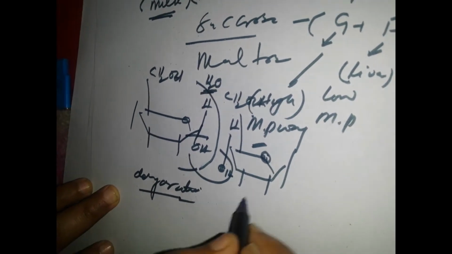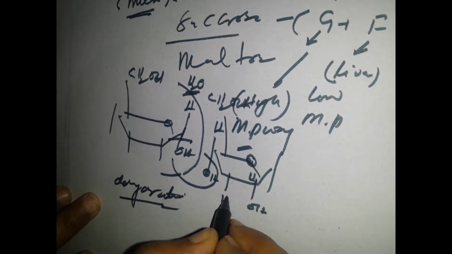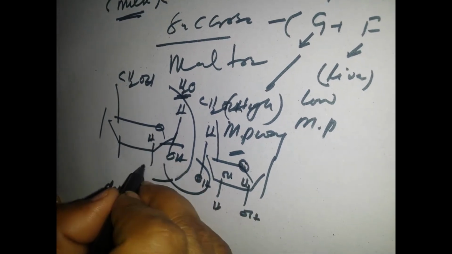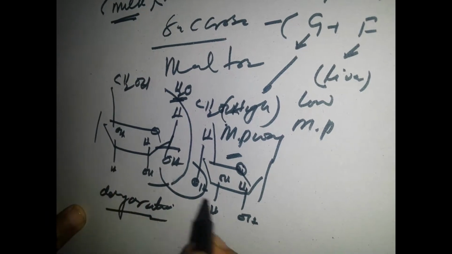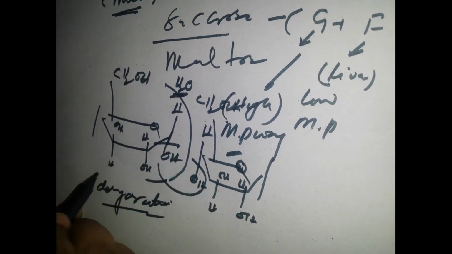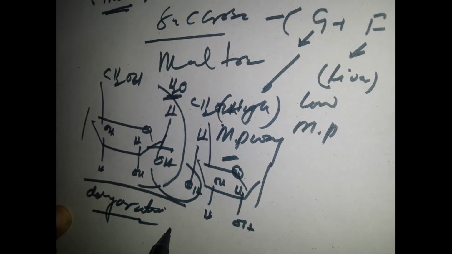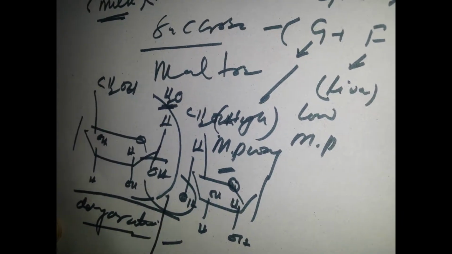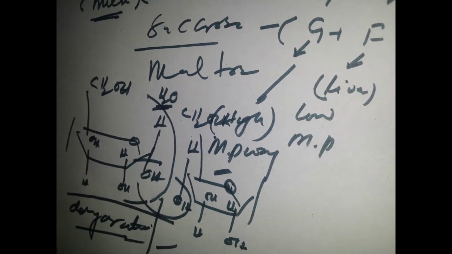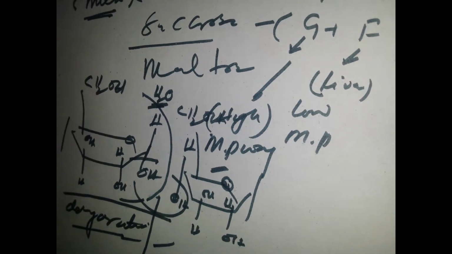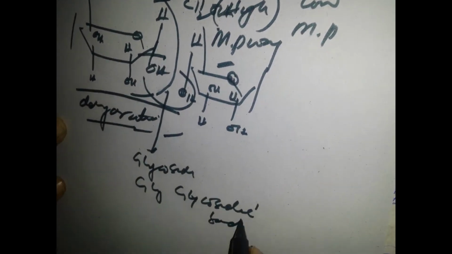So then you have to put this thing on the same position. These are very, very important. You should have this in your mind. This is called condensation, but the better name you should call it is dehydration. Here they have a bond that is called a glycosidic bond. You should also write glycosidic linkage.